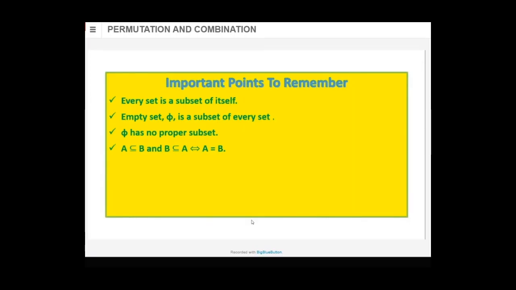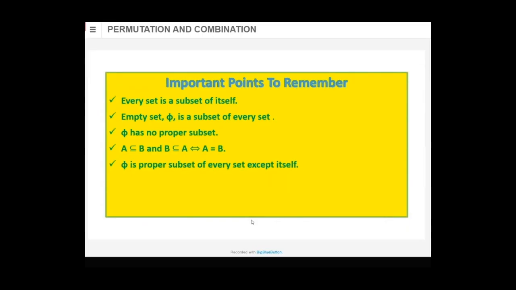Subset. A subset B and B subset A, that means A is equal to B. If A is subset of B, whatever there in A is present in B. And then whatever is present in B is present in A, then A is equal to B.